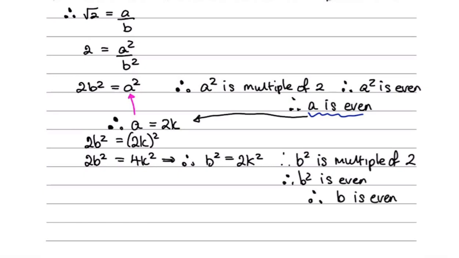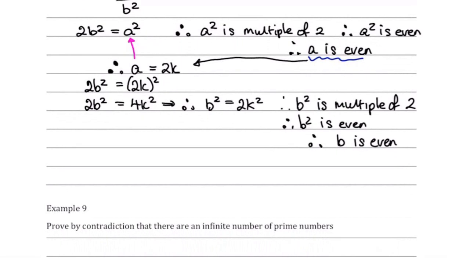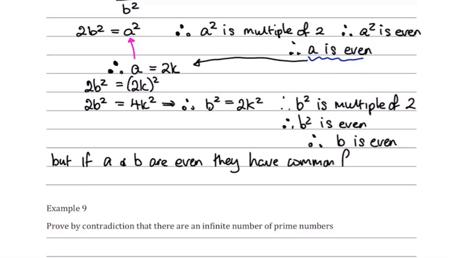Oh, hang on a minute. Now, hopefully you can see the contradiction. If a and b are both even, they have a common factor, 2.